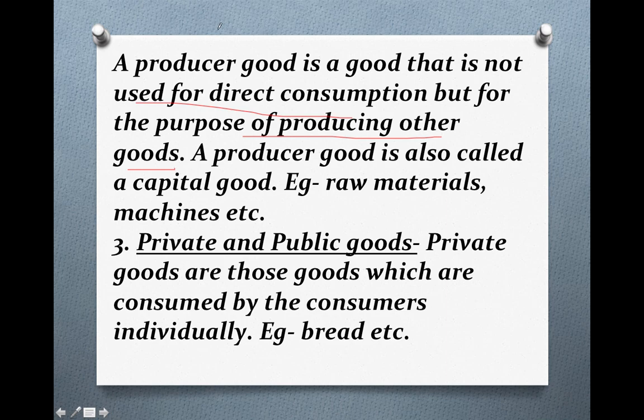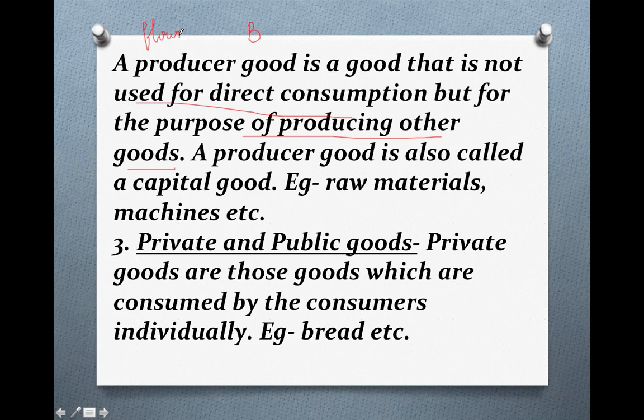So for example, suppose a factory is producing biscuits. So for making biscuits, flour is required. Can flour be consumed directly in place of biscuits?